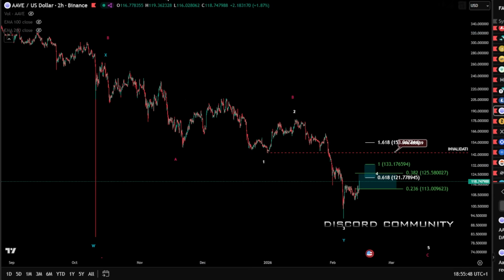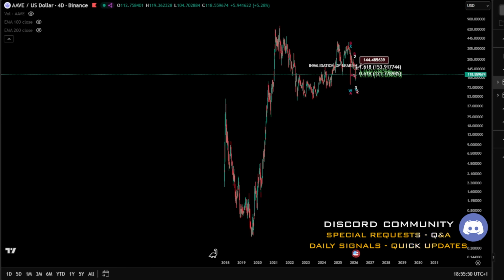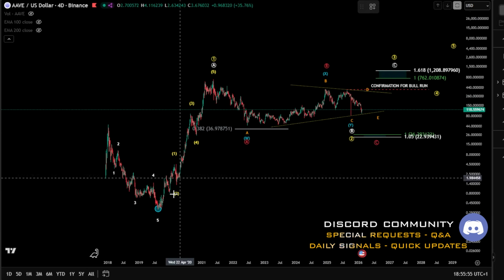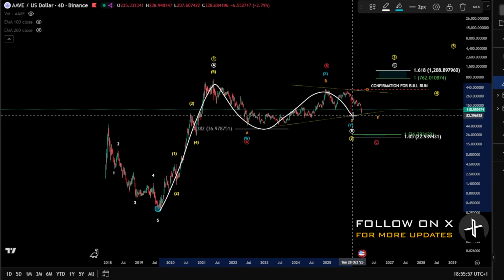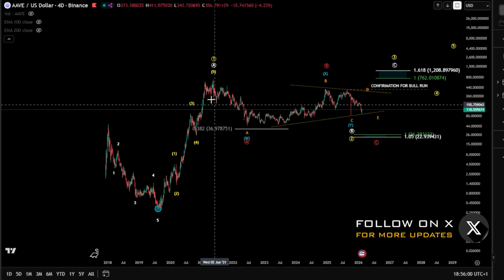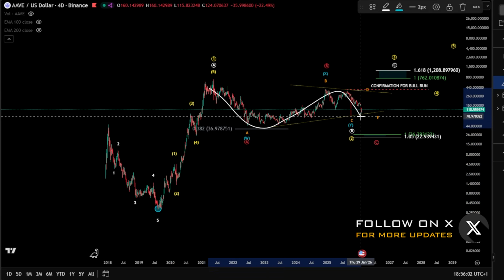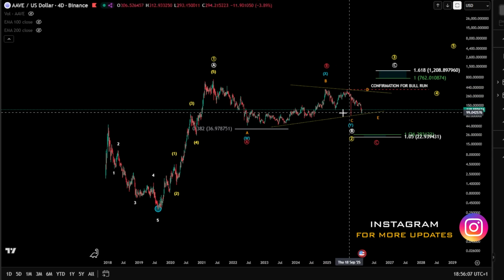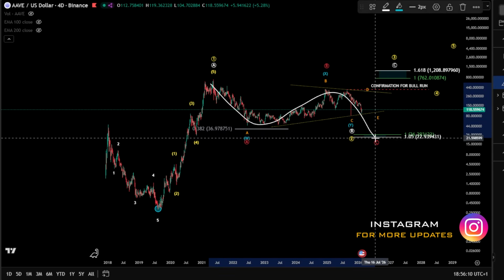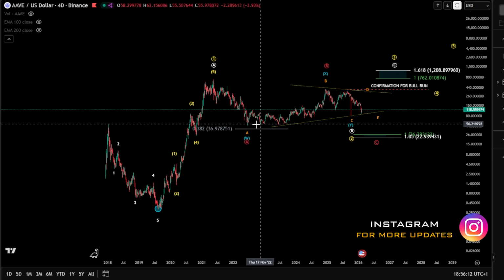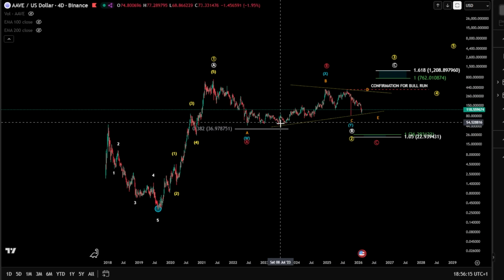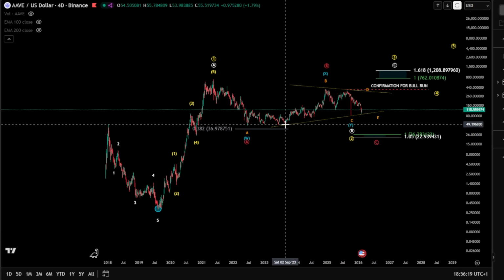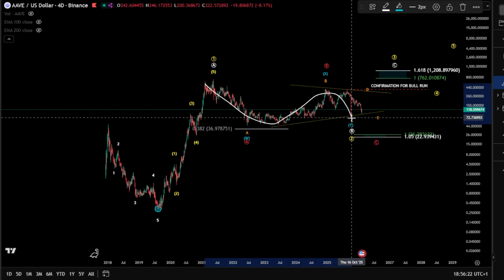For AAVE, finally, for this video, we are looking as well here on the weekly all-time history, where we have a wave 1 or a wave A, and of course followed by a sideways correction. Definitely we have a WXY, or at least, of course, it has to be a triangle unfolding. In case we are very bearish, of course, it's going to transform to ABC, but we don't have this signal yet. We still need, of course, to break a lot of levels here to claim a wave C. So very likely that we might be here in WXY.